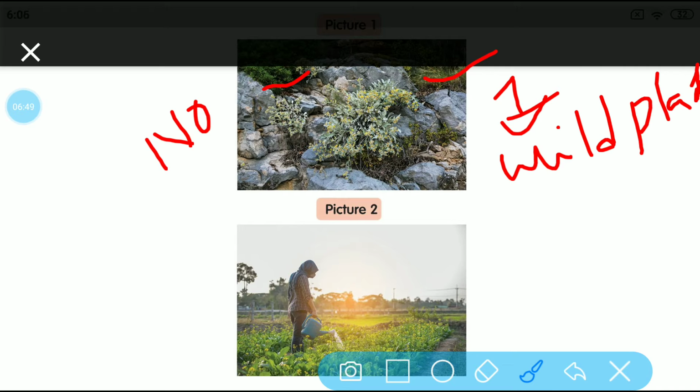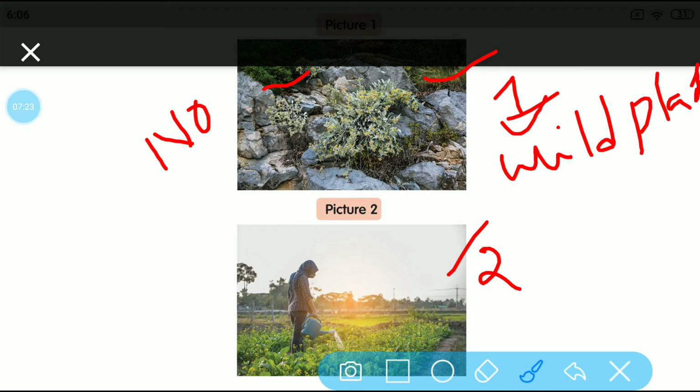They can sustain and live in adverse conditions like high temperatures, less availability of water, and heavy rainfall. In any of these situations, these wild plants will sustain and try to grow by themselves without any proper care. Now, the picture 2 plants: if you observe, a lady is watering the plants, and the plants are growing in a very organized manner.